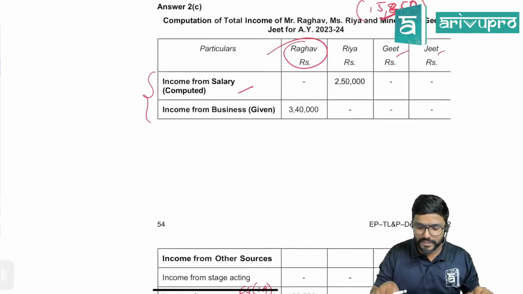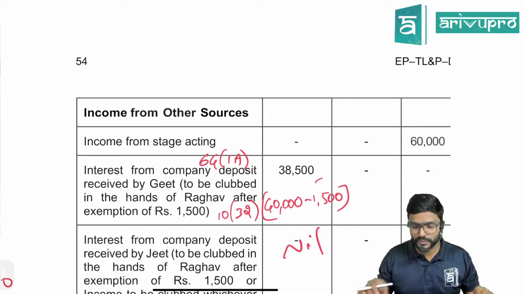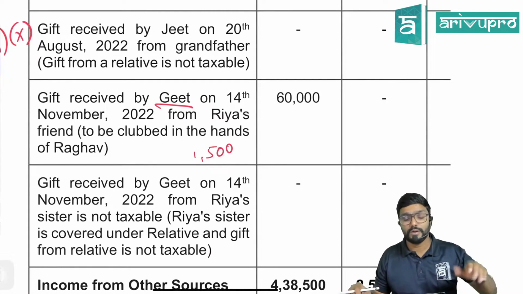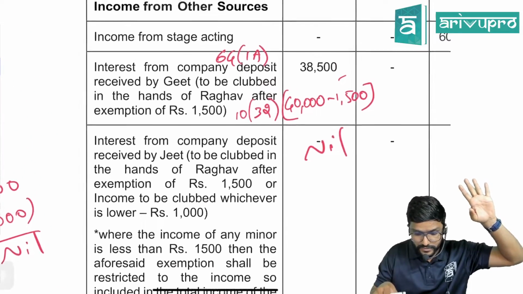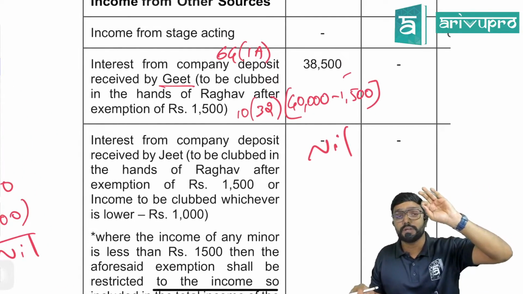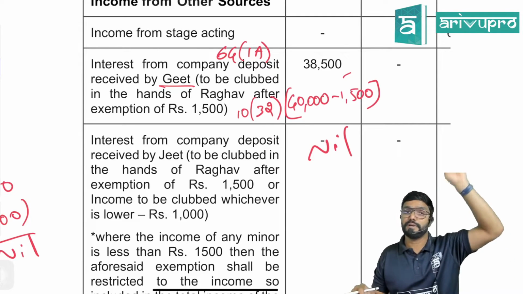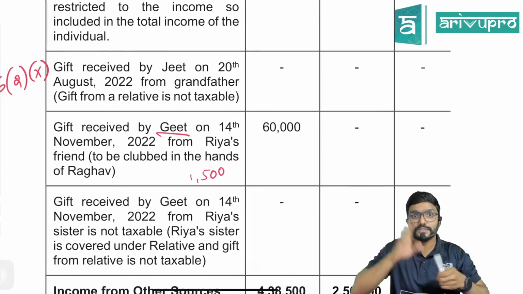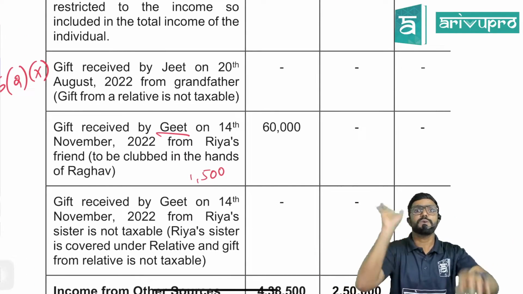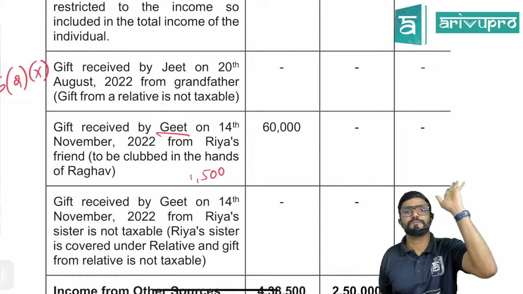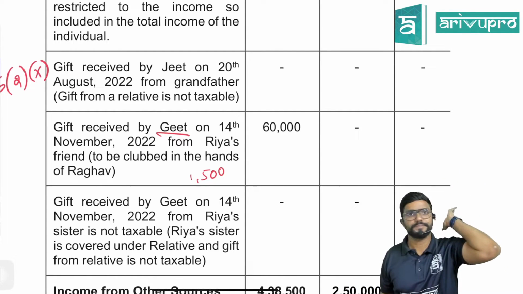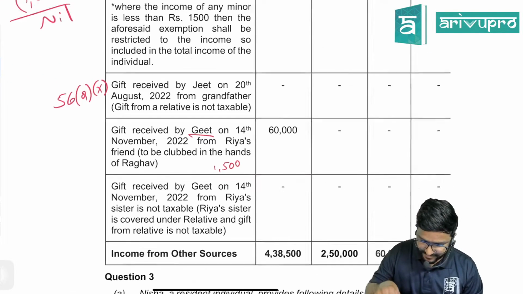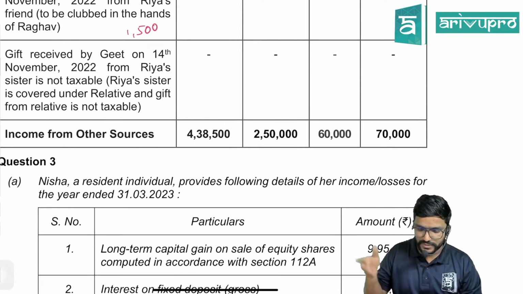All this clubbing will happen under which head, guys? Income from other sources. Now, sir, again, will we reduce 1,500 here? No, already you have reduced. For Geet we have already reduced. So per minor child it is 1,500 per year. Sir, here two incomes are clubbed, that is 40,000 as well as 60,000. So it is 1,500 plus 1,500? No, only once. Per minor child, 1,500 or the amount clubbed, whichever is lower. Clear? For each income clubbed you cannot claim exemption of 1,500. Okay. So income from other sources is this one, guys.